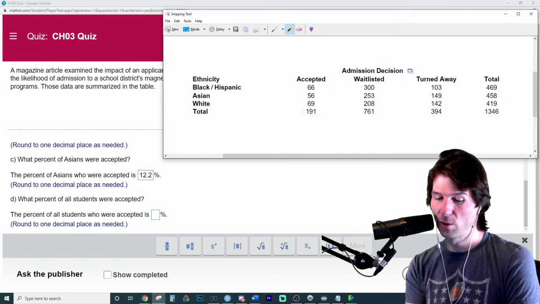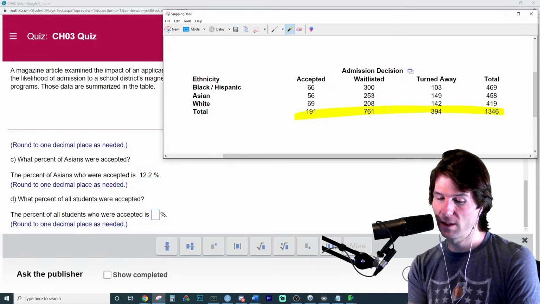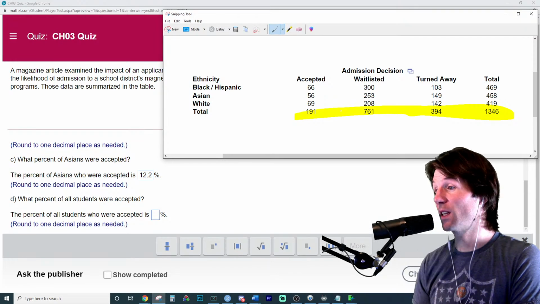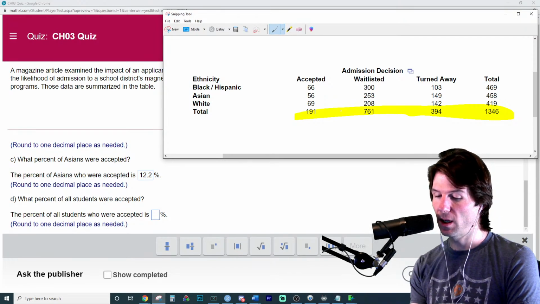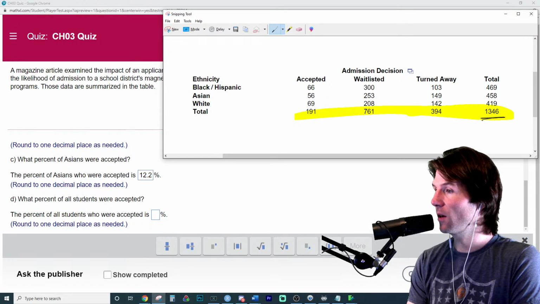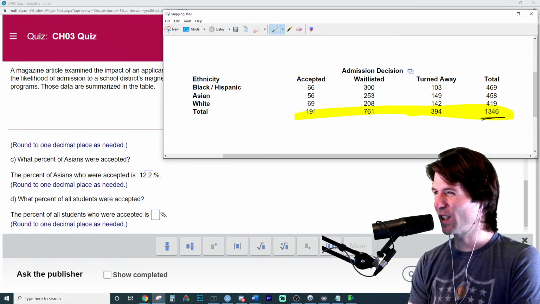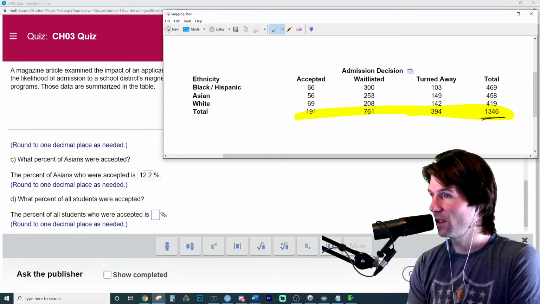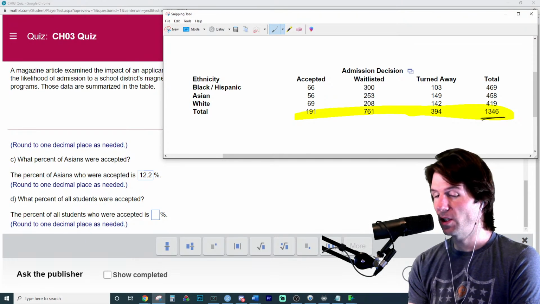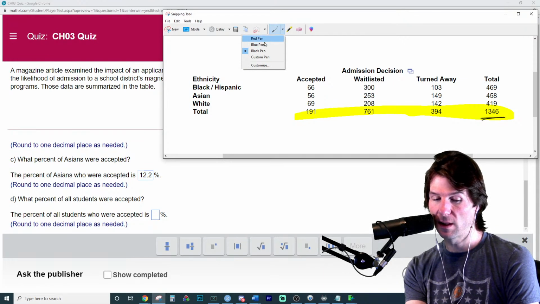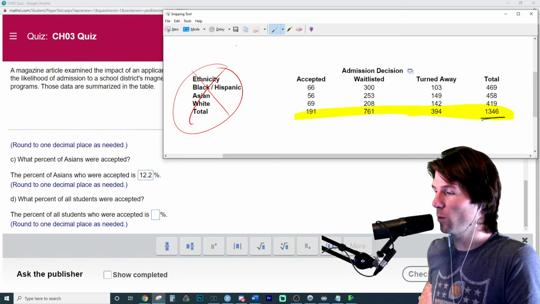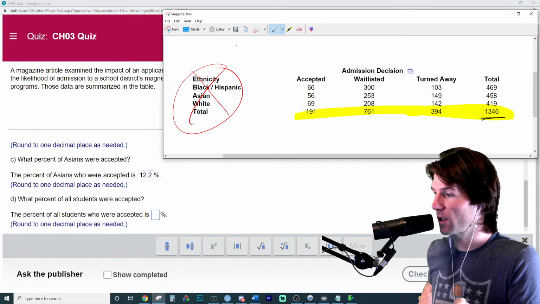So we need to go to all students and look at accepted. And that's in the margins, hence why we call it marginal. No, it's not two variables, because it's just of everybody. Everybody is not subdividing them down. Notice how we're not mentioning an ethnicity. We're just looking at the one variable of what percent of people were accepted, and marginal just looks at one variable. Does that make sense?